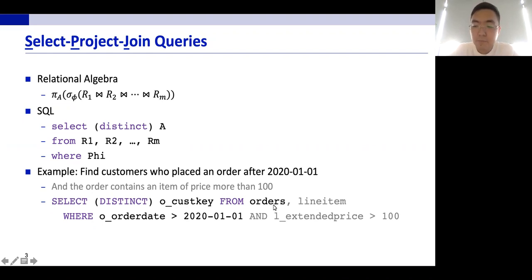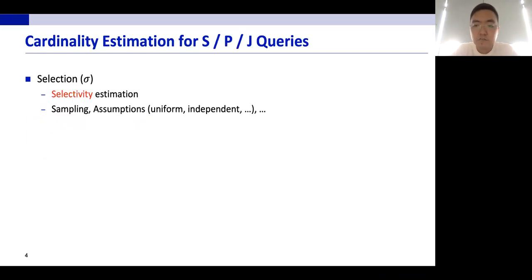Many SQL queries are built upon basic SPJ blocks. Therefore, accurate cardinality estimation for these queries is an important problem. In the literature, each of these operators has been extensively studied, but only separately. For selection, the problem is usually known as selectivity estimation. Solutions include sampling and making assumptions like the data is uniformly distributed or the selection conditions are independent. There are better solutions when the predicates are limited to a certain form, for example, range queries.